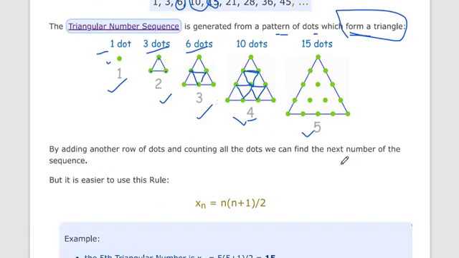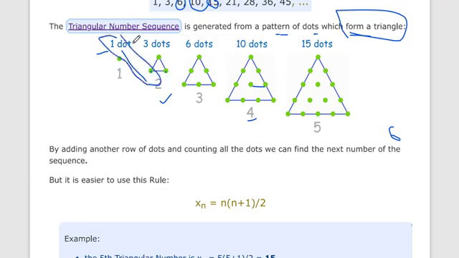How do we find out the next dots? If you want to find the 6th term, how do we calculate? You can see that if we add the number of dots and the term number, we get our second term. Now second term and third term: 3 plus 3 is 6, 6 plus 4 is 10, 10 plus 5 is 15 dots.